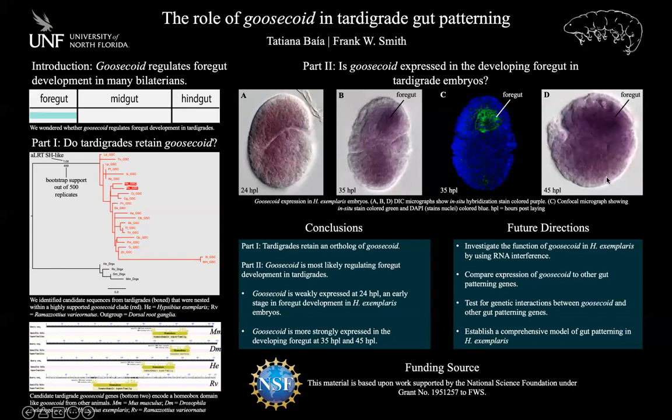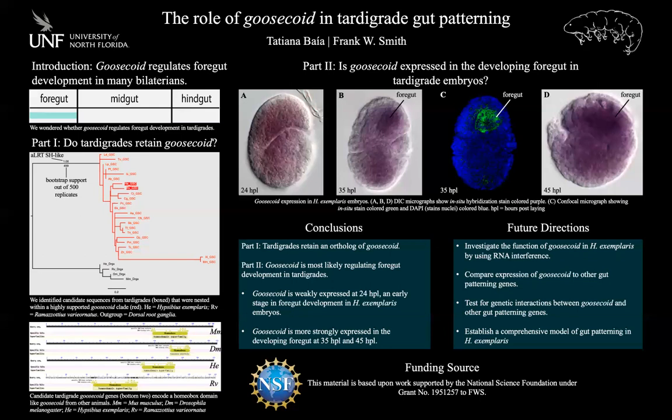So to conclude, we found that tardigrades retain an ortholog of goosecoid, and that goosecoid is most likely regulating foregut development in tardigrades. We found that goosecoid was the most weakly expressed at 24 hours post-laying, and it was more strongly expressed at 35 and 45 hours post-laying.